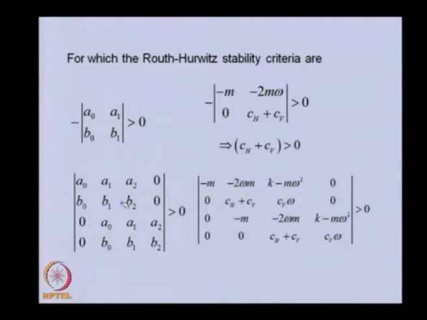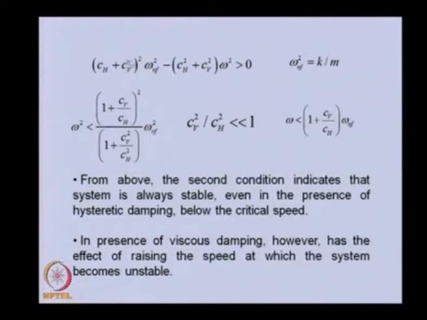The second criteria is this one. So if we substitute various coefficients and simplify this, we will get an expression like this, in which we have defined omega nf square as k by m, and in turn this can be written as omega square less than this quantity. And because this ratio is generally small, this can be neglected. So if we neglect this and take the square root, the speed when it is less than this quantity will keep the system stable.